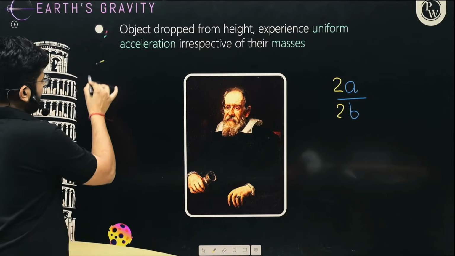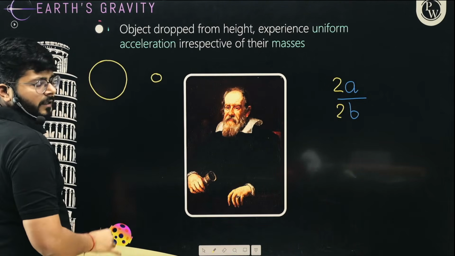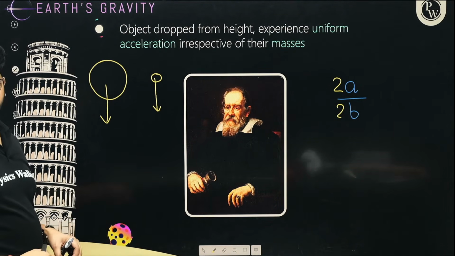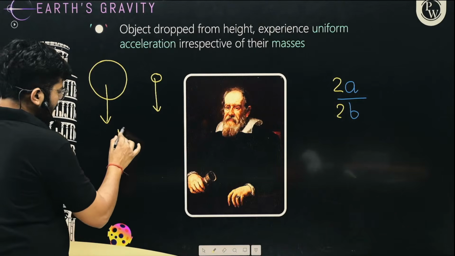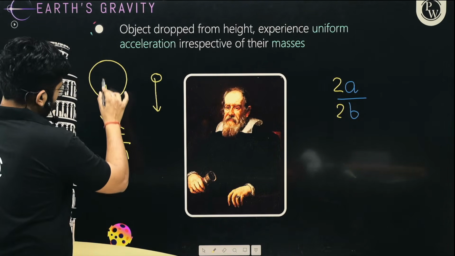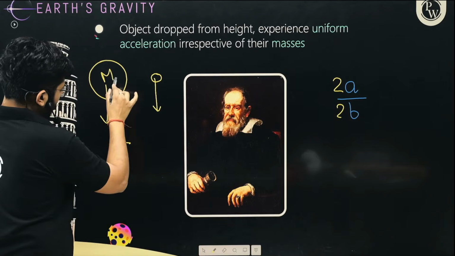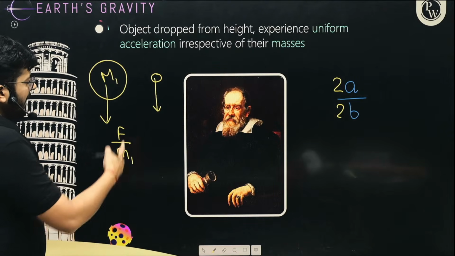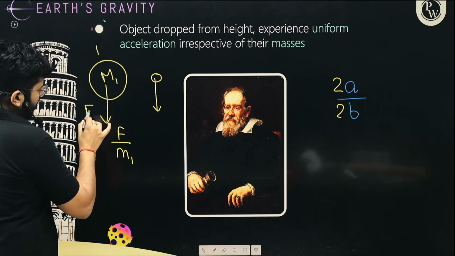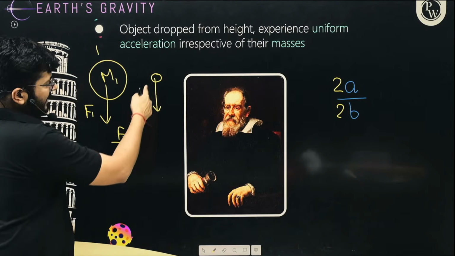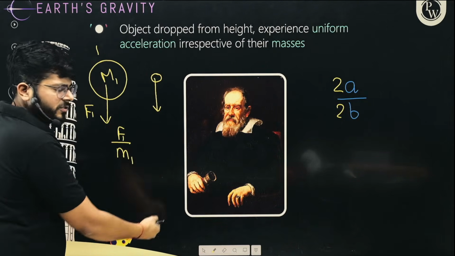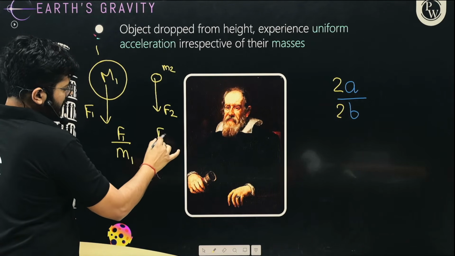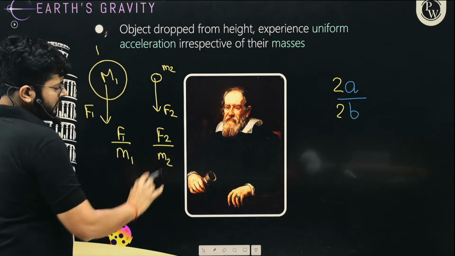Now you see that here is a heavier object and here is a lighter object, right? Both of them are moving towards the earth. Clearly, the heavier object is going to experience more force, but consider the force experienced per unit mass. The mass of this object is, let's say, capital M or M1. So the force experienced by M1 is F1, which is larger, right? And the lighter object is going to experience lesser force, so F2 is smaller, and mass M2 is also smaller. So the ratio of F2 upon M2 is here, right?